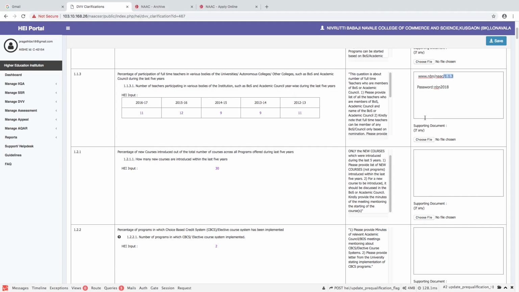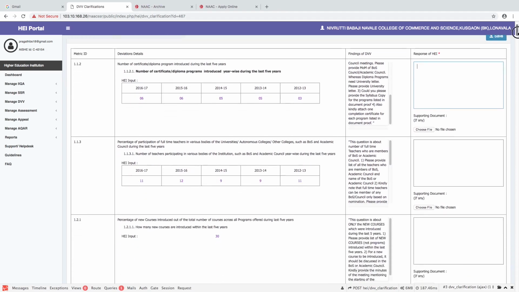The institution is responsible for the data and the link that they have provided here. Any documentation that is available at the point of time of the DVV's assimilation of data, only those documents will be taken into consideration. Any document that the HEI adds at a later point of time will amount to data manipulation.